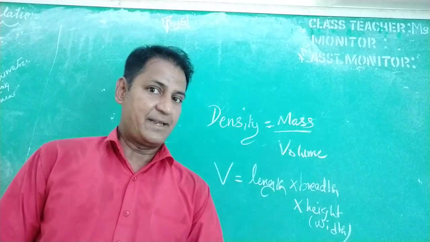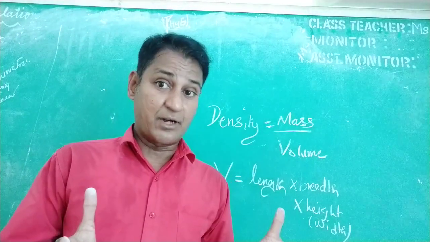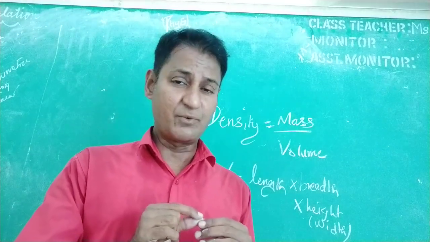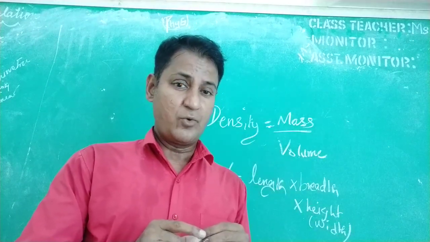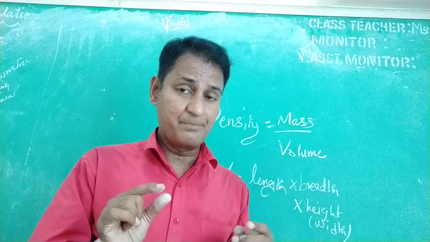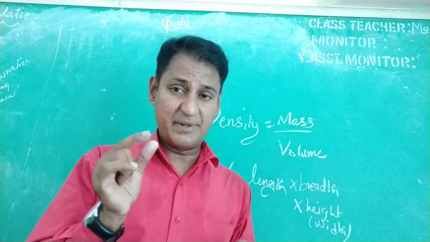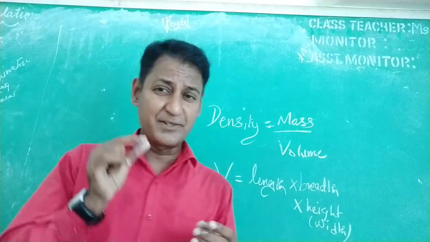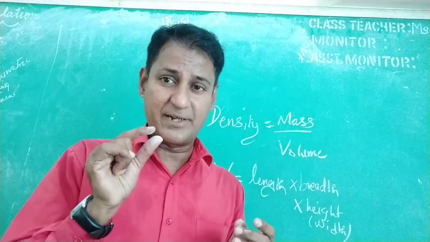So I'm going to give an example. Take two objects: one is a big sized thermocol and a smaller sized metal ball, right? Now I'm going to measure both these objects. You can see that the steel ball or the metal ball will be heavier than the big sized thermocol, because whatever be the size, the metal ball is very small, it has a smaller volume, even though the particles are closely packed, so it has more density.